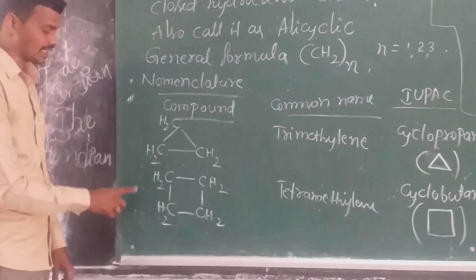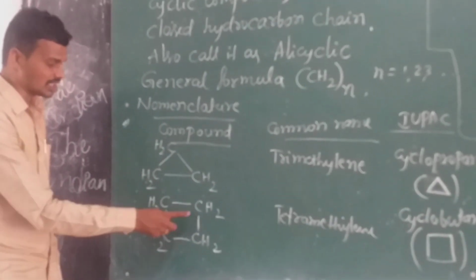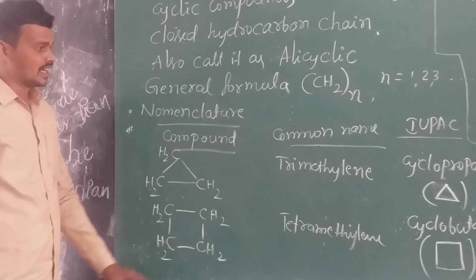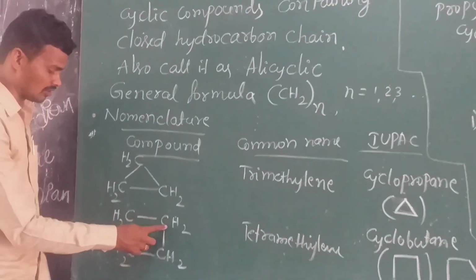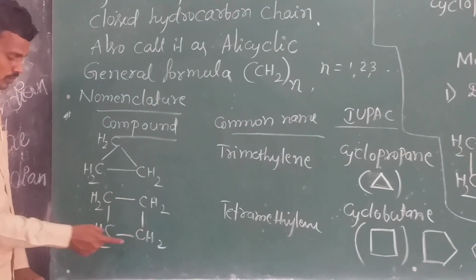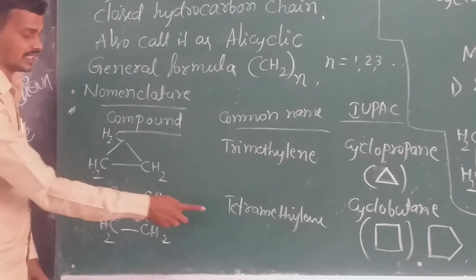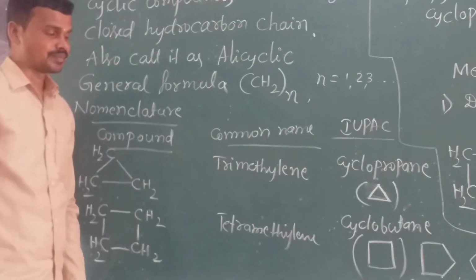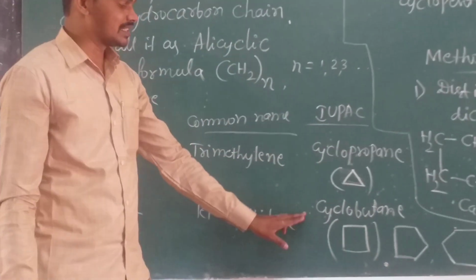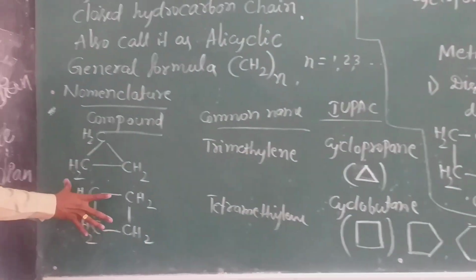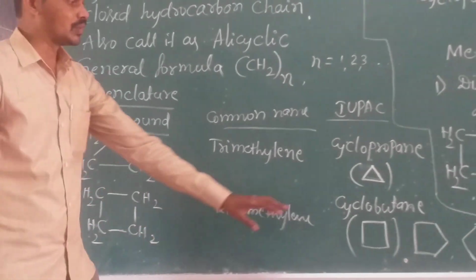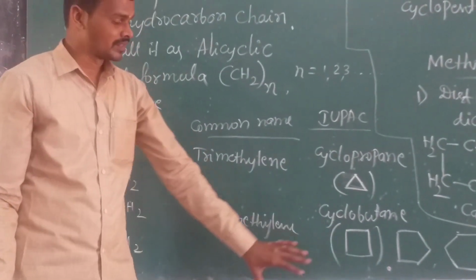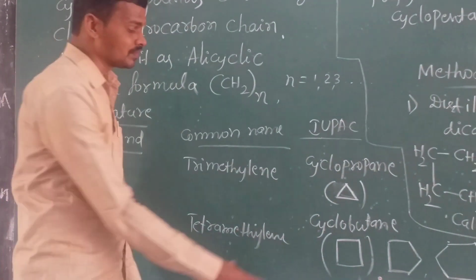Second one, see here, CH2, CH2, CH2, and CH2. This is in the formation of a square. And the common name for this: how many methylene groups are there? 1, 2, 3, and 4. It is called tetramethylene. And the IUPAC name is cyclobutane, the formation of the ring. Other name of cyclopropane, cyclobutane, we can simply show as a square.